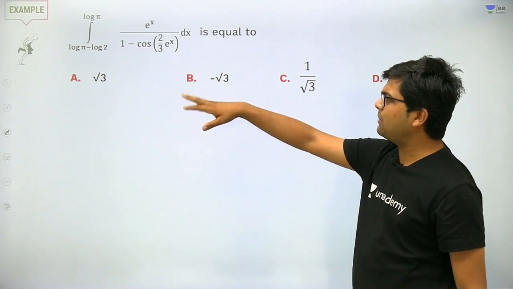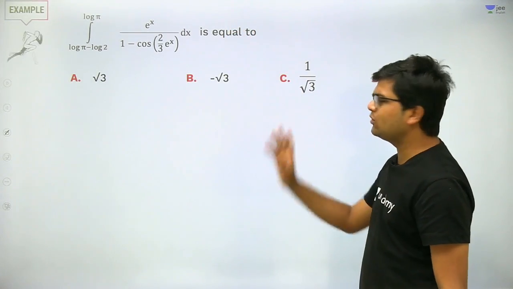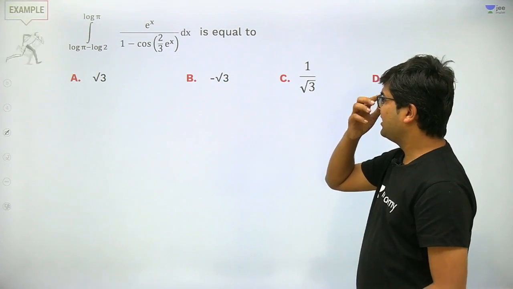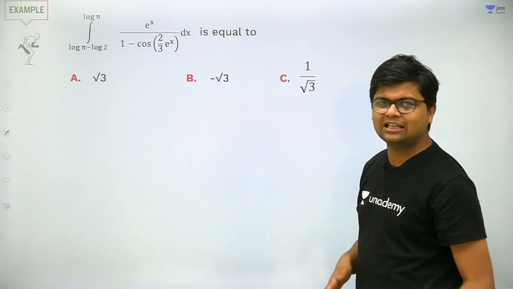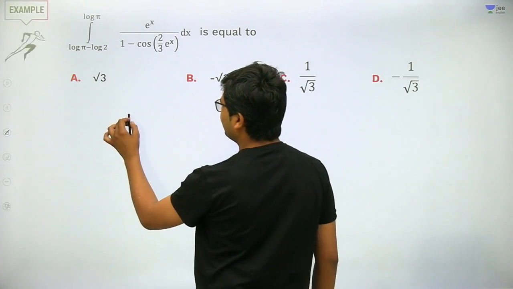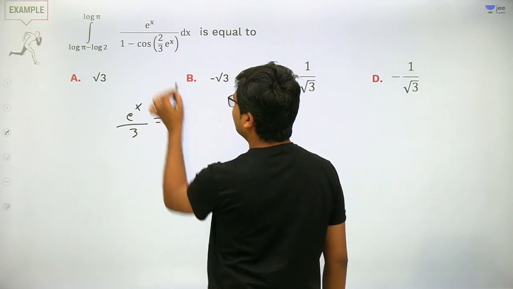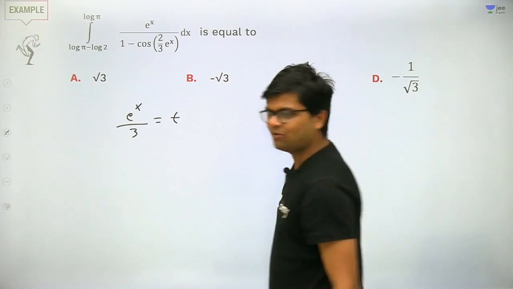Integral from ln of pi minus ln 2 to ln of pi. This is ln only, and we need to solve this integral. Okay, so first make the argument of cos very simplified so that we can think easily. So what I did, let e raised to the power x upon 3 is equal to t, so that it becomes 1 minus cos of 2t. Got my point? Very good.